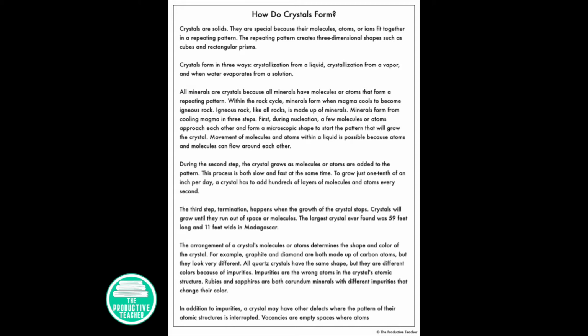All minerals are crystals because all minerals have molecules or atoms that form a repeating pattern. Within the rock cycle, minerals form when magma cools to become igneous rock. Igneous rock, like all rocks, is made up of minerals. Minerals form from cooling magma in three steps.